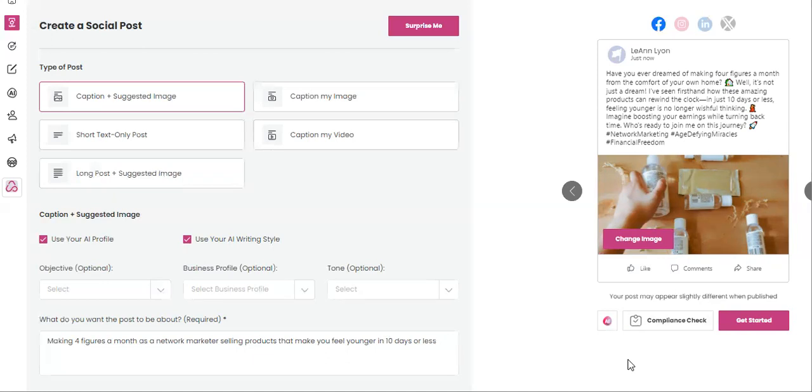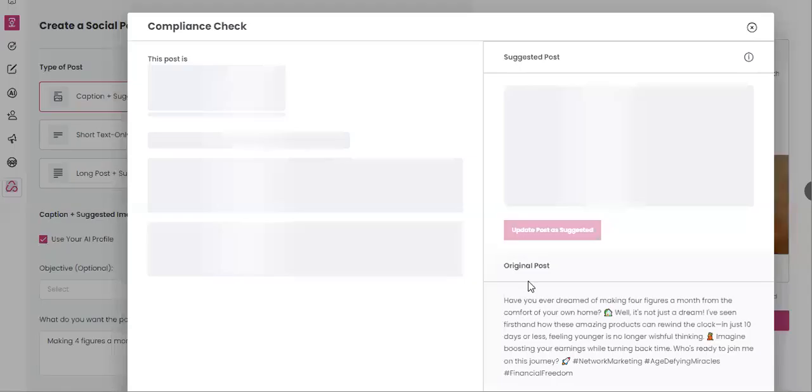So now look down here in the lower right-hand corner, and it says compliance check. Clicking, and here's what it says. It's checking it right now, against all known realistic compliance algorithms. This is what we're going to find out pretty soon. I'm pretty sure it's going to say this post is very high risk. See if I'm right.